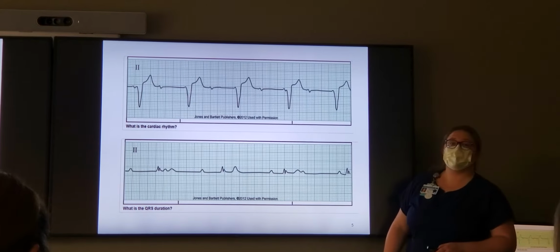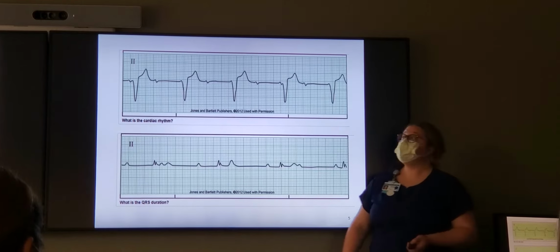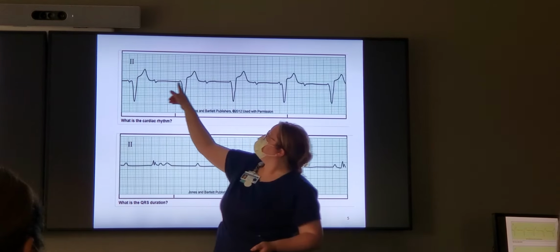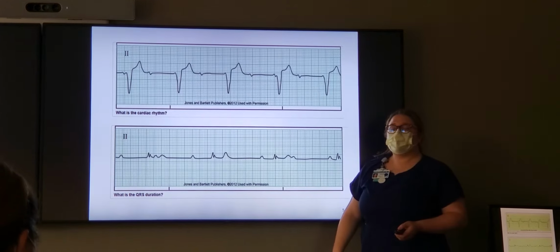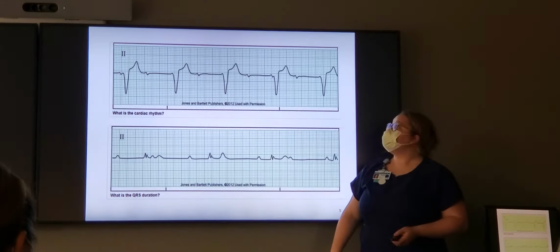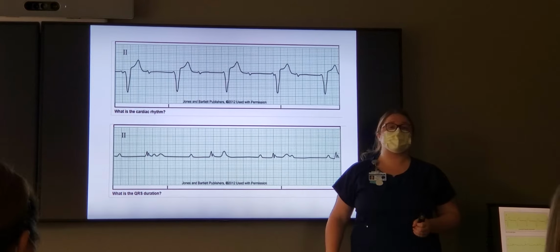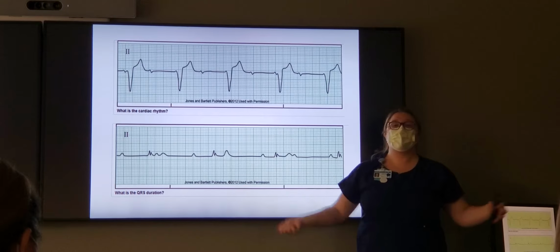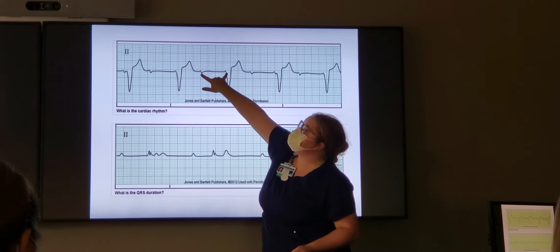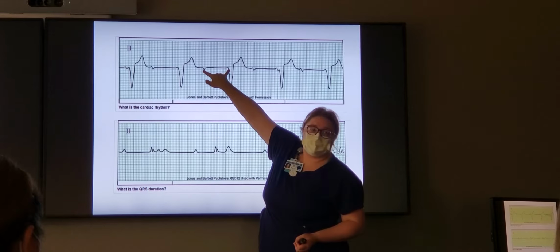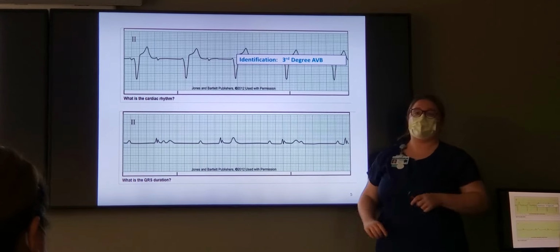Our top one, are we regular or irregular? Regular. Do we have P waves? Yes, we do. They're right here. So those little blips, those are our P waves. Do we have a problem with our PR interval? Yes. It's too long. So we're thinking heart block. Remember, it's regular. So what 2 heart blocks are regular? First and third. Correct. Does this PR interval match this PR interval? No. So can this be 1st degree? No. So it has to be third. Protocol, pathway. Okay.